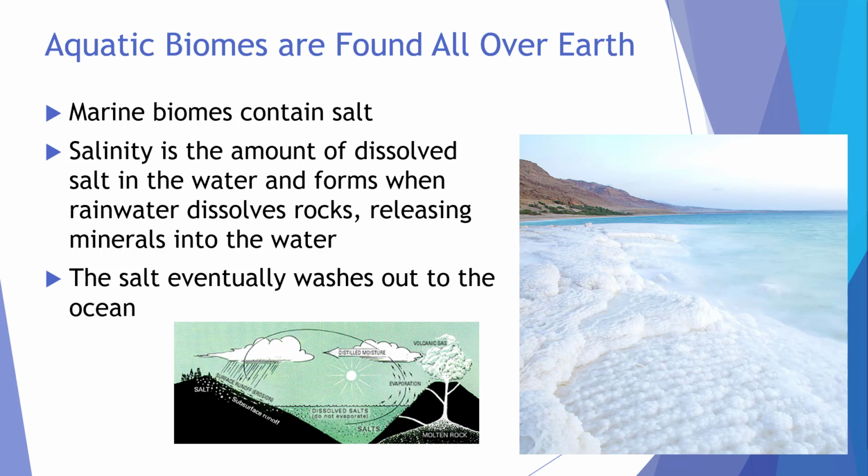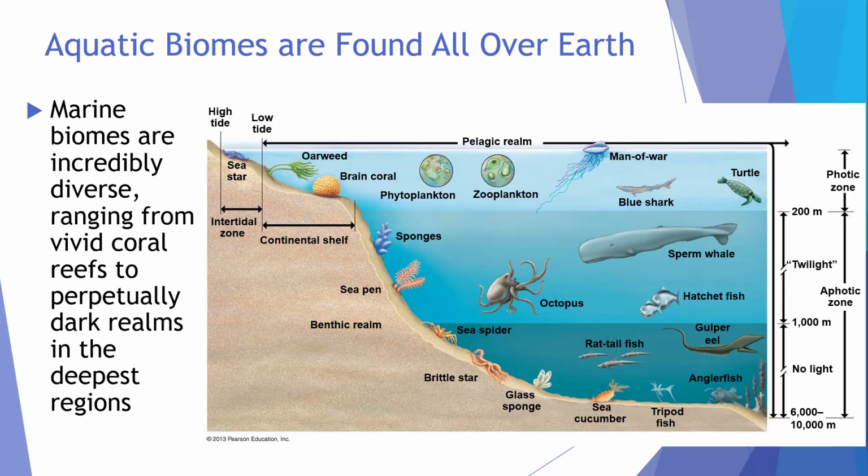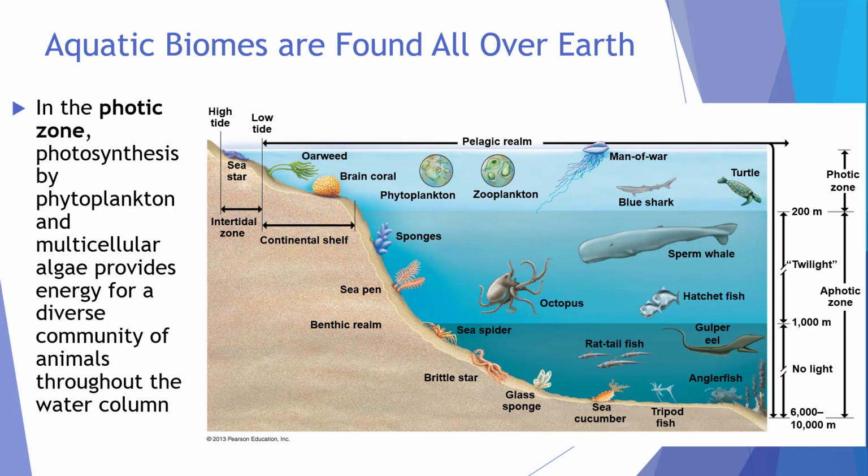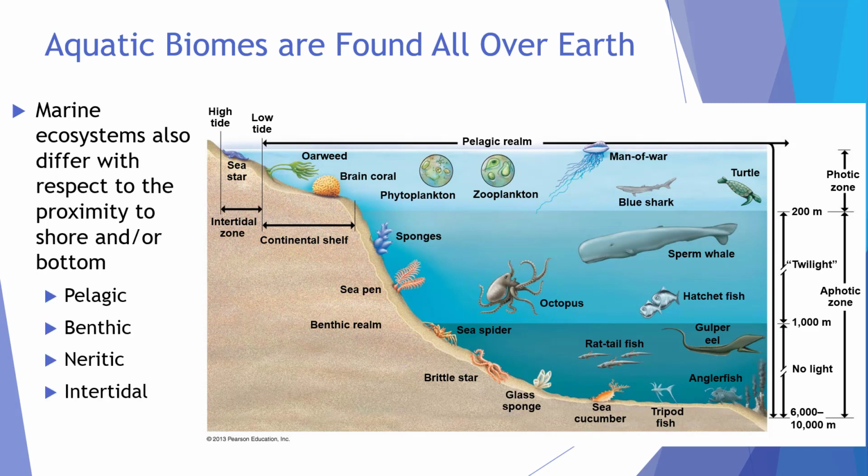First and foremost, marine biomes contain salt. Salinity is the amount of dissolved salt in the water and forms when rainwater dissolves rocks, releasing minerals into the water. The salt eventually washes out to the ocean, and when water evaporates from the ocean, the salt is left behind. Marine biomes are incredibly diverse, ranging from vivid coral reefs to perpetually dark realms of the deepest regions. In the photic zone, photosynthesis by phytoplankton and multicellular algae provides energy for a diverse community of animals throughout the water column. Marine ecosystems also differ with respect to their proximity to shore and/or the bottom.